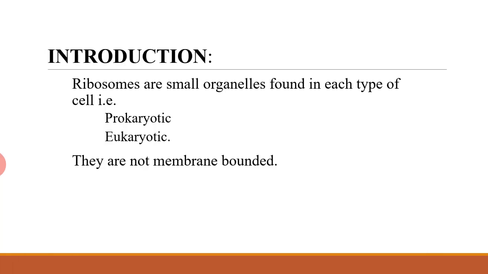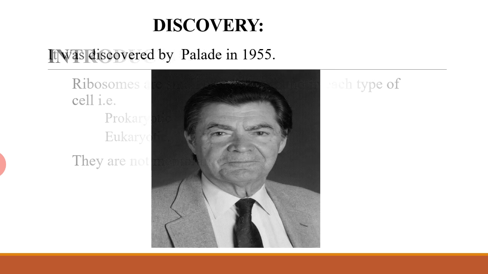Introduction of ribosomes. Ribosomes are small organelles found in each type of cell, that is the prokaryotic cell and the eukaryotic cell. They are not membrane-bounded organelles. Discovery of ribosome. Palade was the first person to study them in 1955.